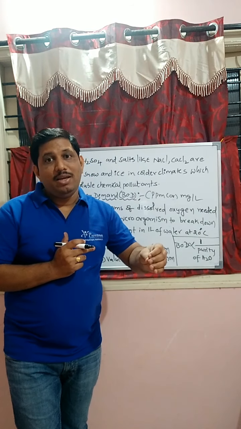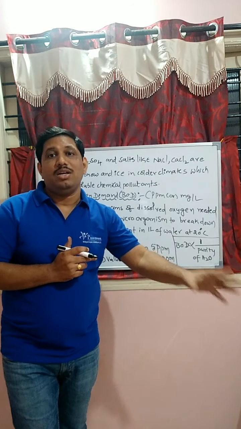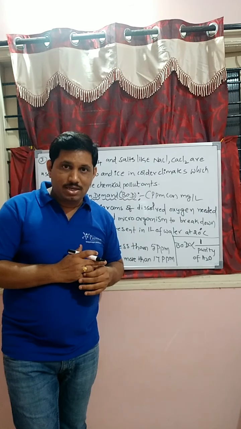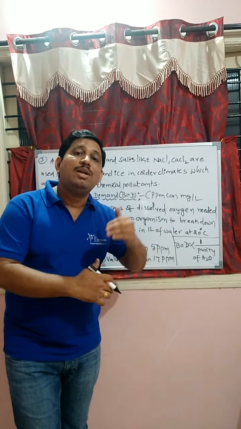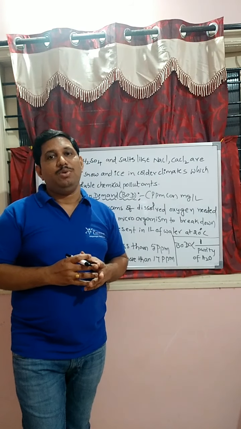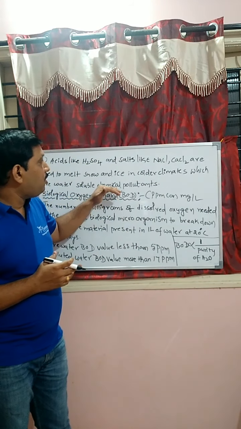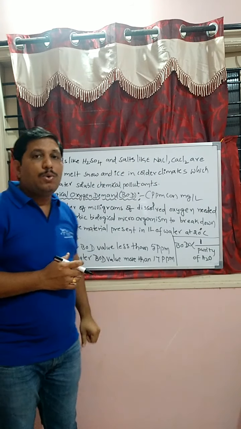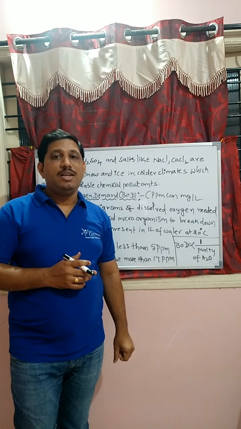The water will mix with the groundwater. Then what happens, student? Pure water can be changed to impure water. This type of chemical pollutant is observed in cold countries only.